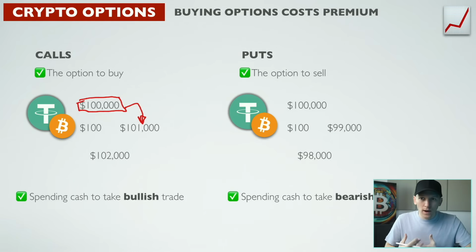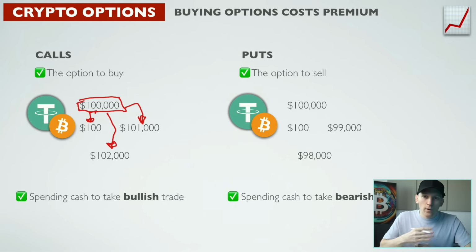In order to buy that option from them, we have to pay them for that privilege, right? And so that's the premium that we pay. So let's say we pay them $100 and the Bitcoin price right now is 100,000. We're going to pay them $100 and say, in the future, I want the option to buy your Bitcoin at 101,000. Now, if in the future the price of Bitcoin is 102,000, we make money.